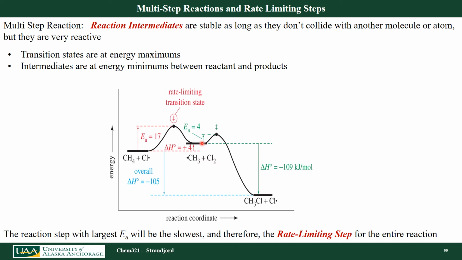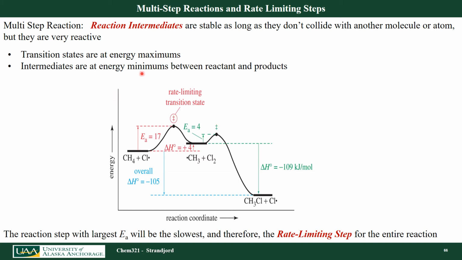There's another step where I need some more energy to go over another activation energy barrier and down to finally my products. Okay, so the highest activation energy I have is 17 kilojoules per mole, and the other one I have is 4. The 17 is considered my rate limiting step. It's the slowest step because it takes the most energy. So transition states are energy maximums. I have one transition state here and one transition state here.